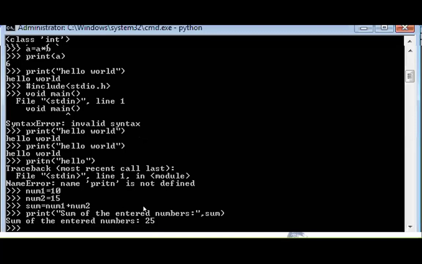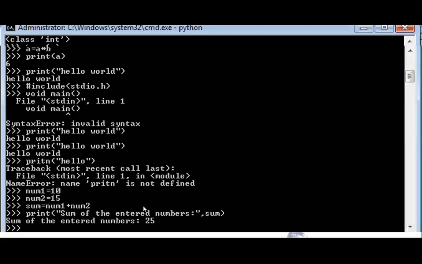So here we never use data types. This is the major advantage of Python. By seeing your data, the interpreter itself assigns the type to the variable. The interpreter itself assigns the data type to the variable.